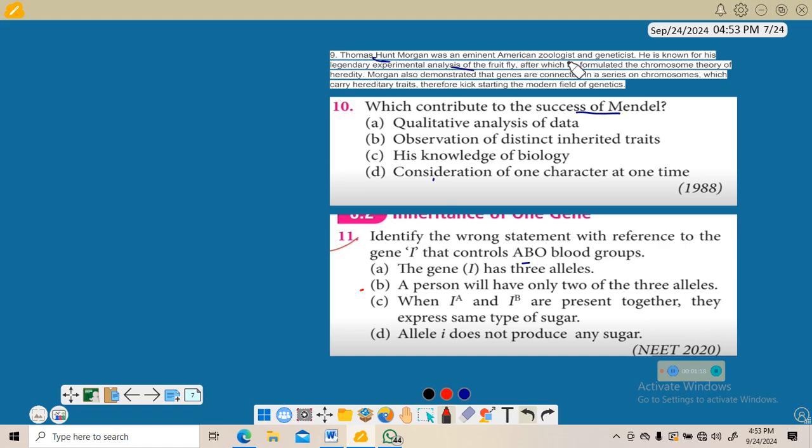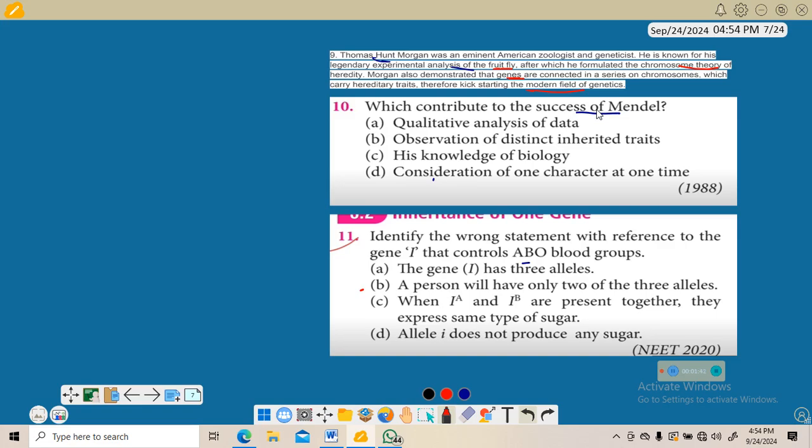So Morgan was an American zoologist and geneticist. He is known for his legendary experiment analysis of fruit fly, and he formulated the chromosomal theory of heredity and also worked on genes, chromosomes, hereditary traits. Okay, so like this. The next is, which contributes to the success of Mendel.